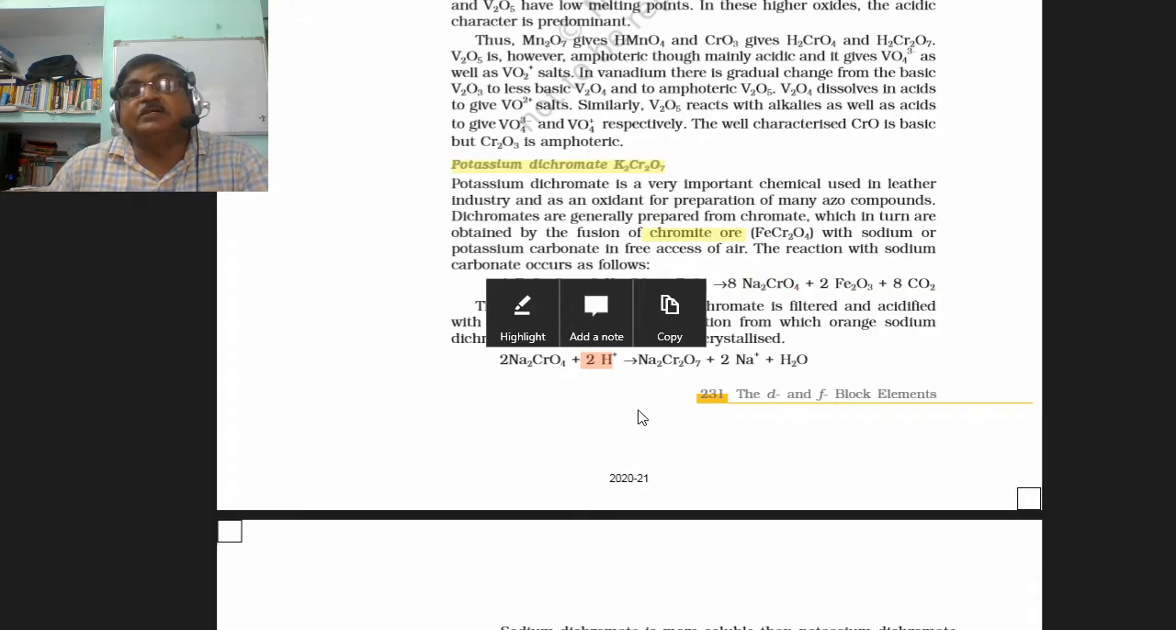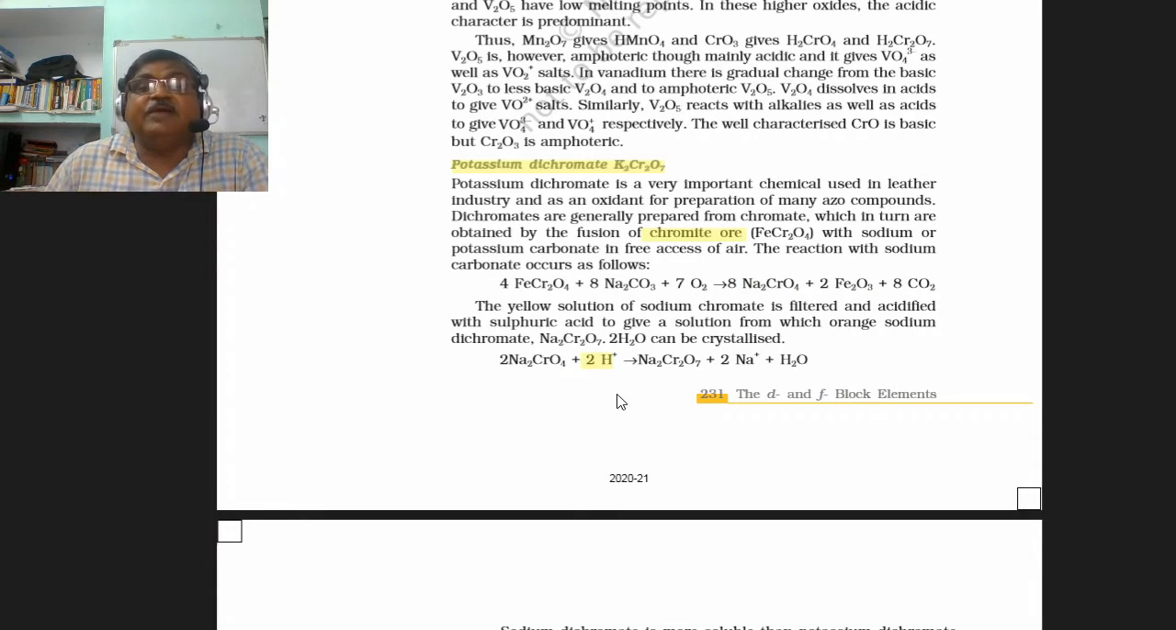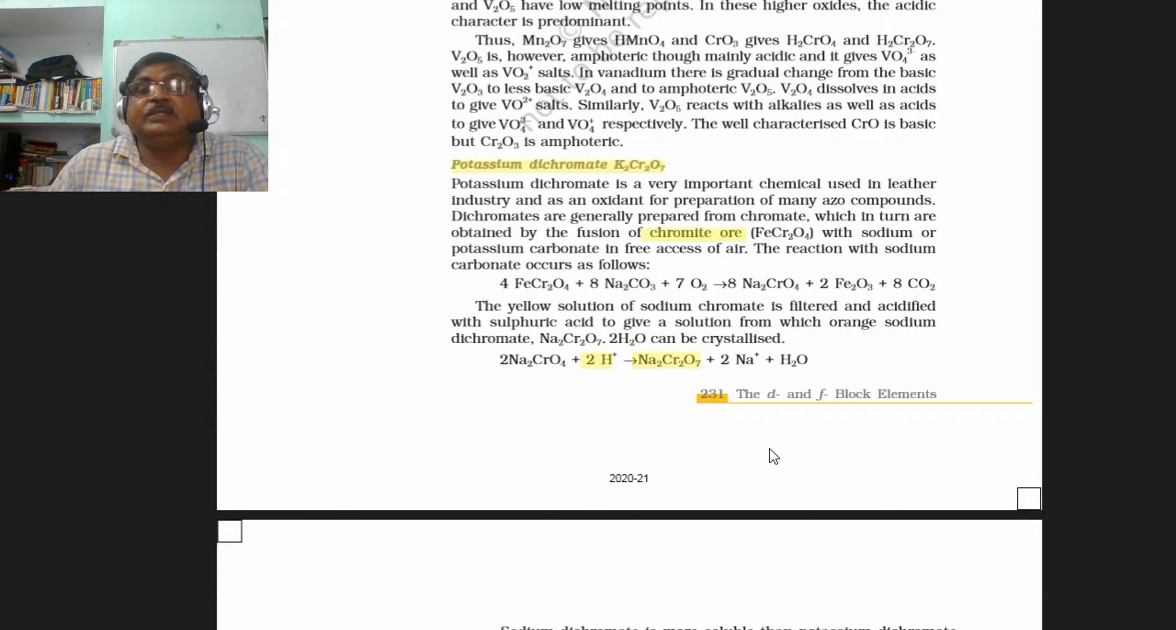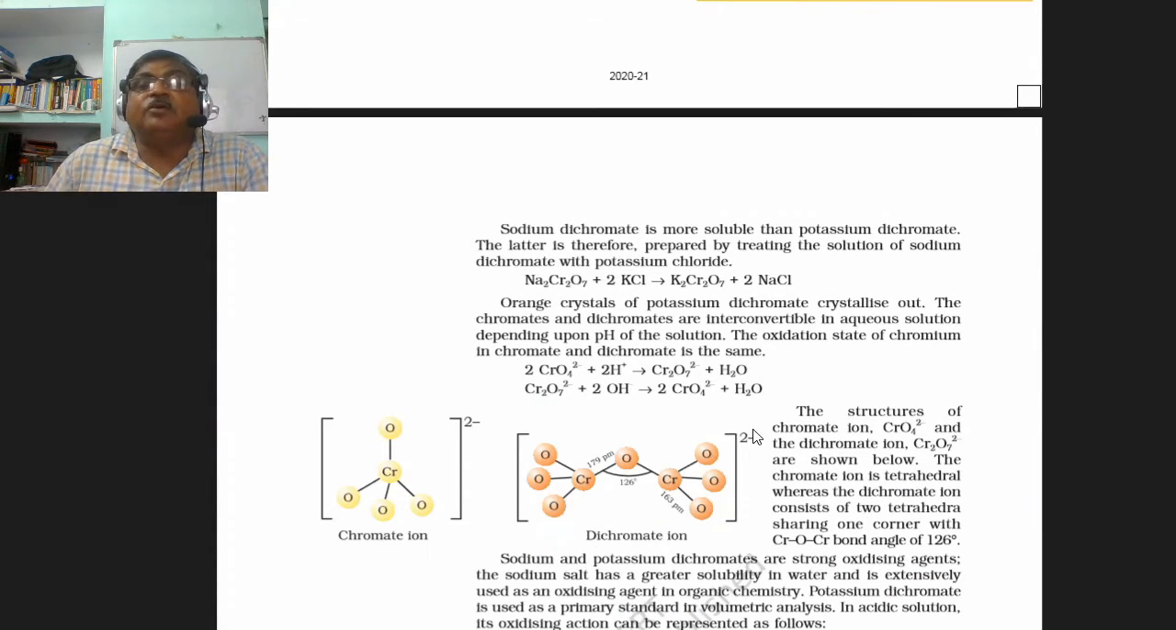Sodium chromate is filtered and acidified with sulfuric acid. On acidifying, the sodium chromate is now converted into highly soluble sodium dichromate. This sodium dichromate is soluble, so it is being converted into potassium salt, that is potassium dichromate, by treating it with potassium chloride. And these potassium dichromate are orange crystals. They are being filtered, dried, and stored.